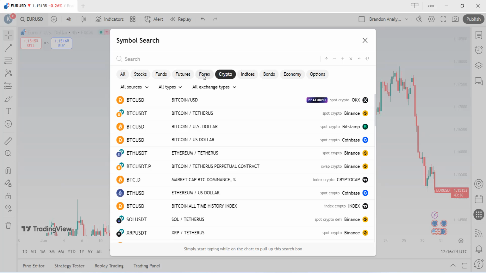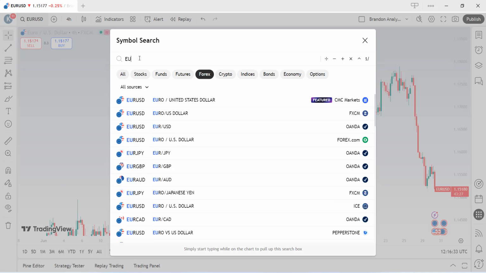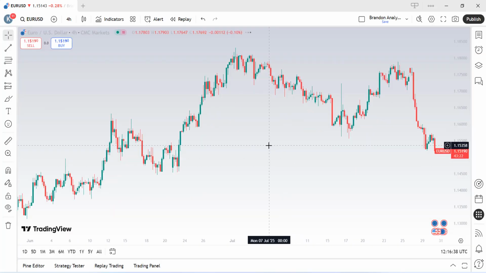Let's say you are a Forex trader and want to trade the EURUSD pair. You can simply search the symbol for EURUSD, and here is the pair appearing here.